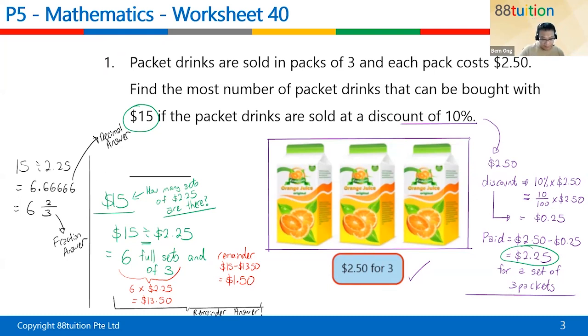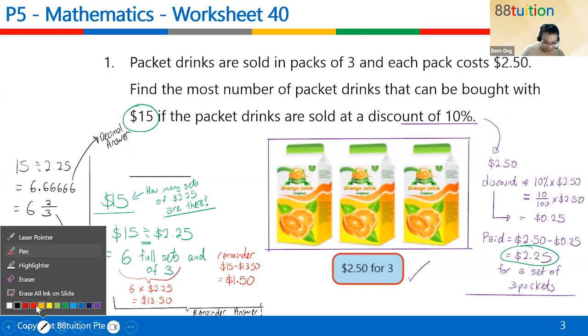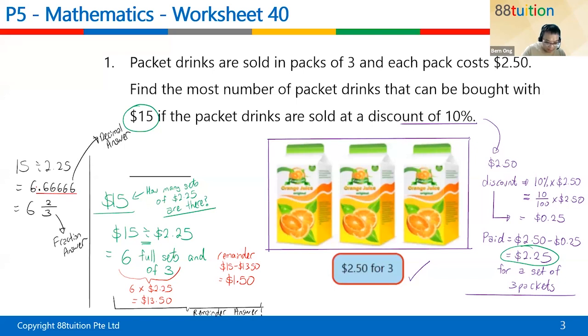Because sometimes you take 6.6666666. So how do you handle this 0.666 portion? What are you going to do with it? Then you will say, Archer, I want to round off to 7. Can? Are you sure can?